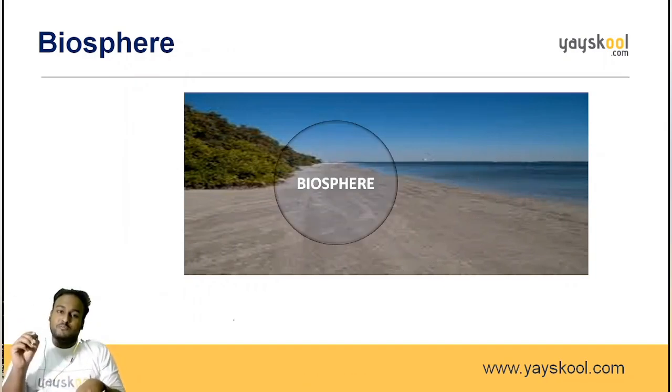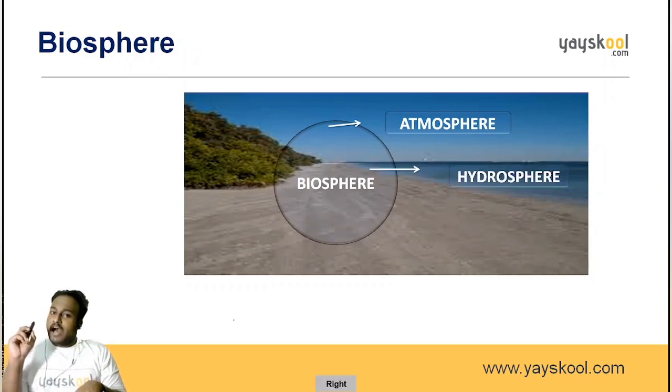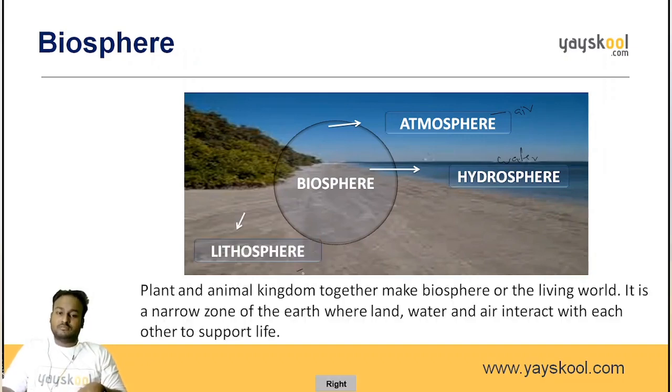Biosphere has three major components. Atmosphere is the first one, hydrosphere is the second one. We call water the hydrosphere, the water content, and the air content is known as atmosphere, and finally the land, which is known as lithosphere. Plant and animal kingdom together make a biosphere. Plants, animals, and humans, we are also social animals, together make up the biosphere or the living world.